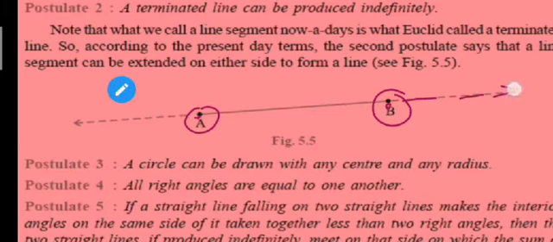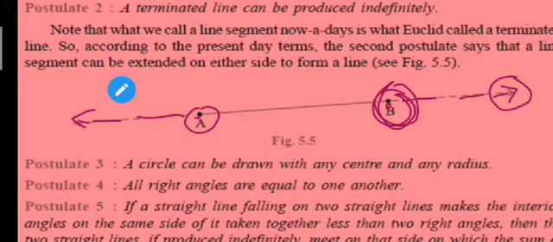Here the arrow shows that you can extend these lines indefinitely, and the points show that this line is a terminated line. So postulate 2, that is the assumption of Euclid, is showing that a terminated line can be produced indefinitely.